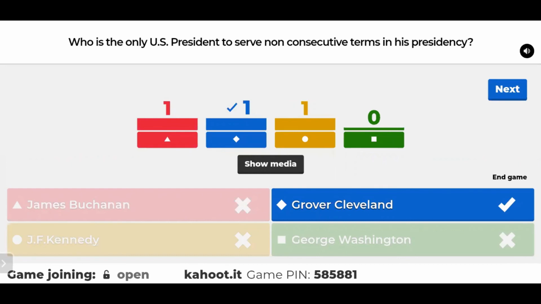George Washington was the first US president, after the American Revolution. It's quite well known. John F. Kennedy is the only Roman Catholic president of the United States, and James Buchanan is the only unmarried president in the United States so far. So let's see who got it correct.